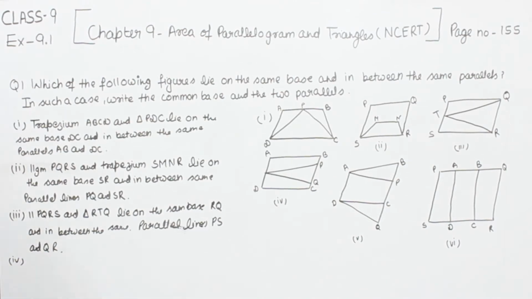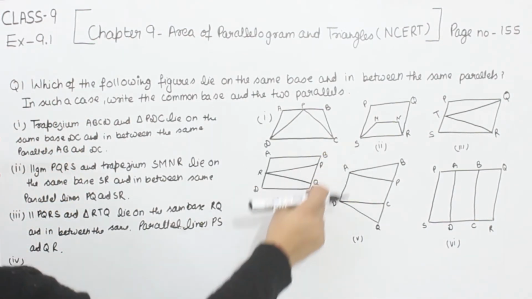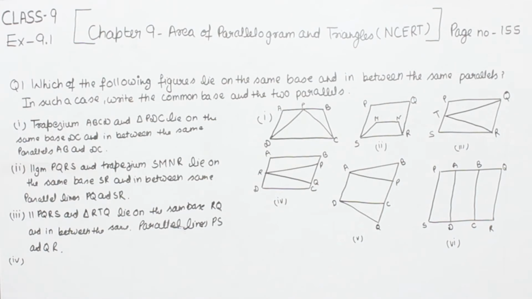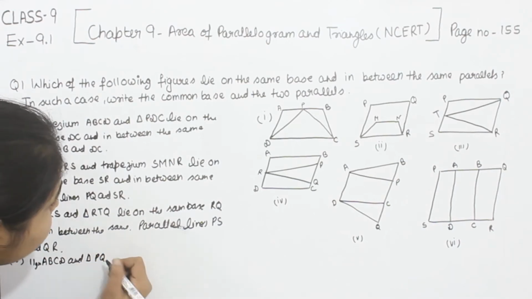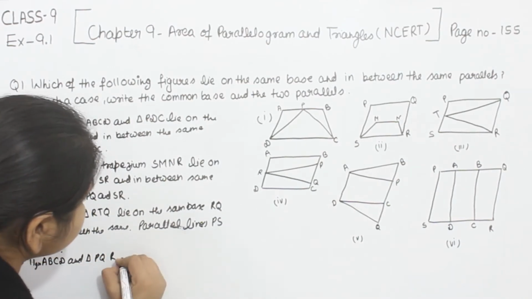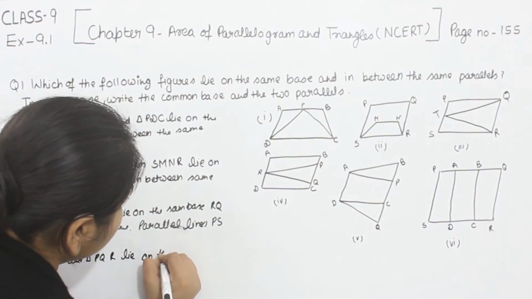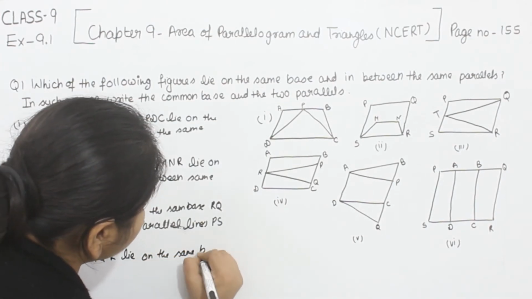Now comes to the part 4. This is the figure. In this, ABCD is a parallelogram and the triangle PQR. So now they are on the base BC. So the base is same for both of them. So we are going to write the statement here. Parallelogram ABCD and triangle PQR lie on the same base.